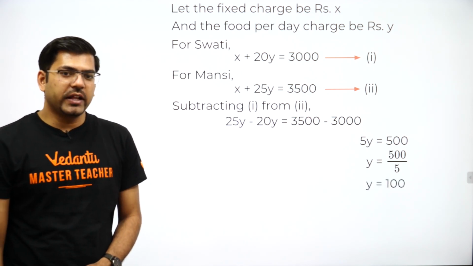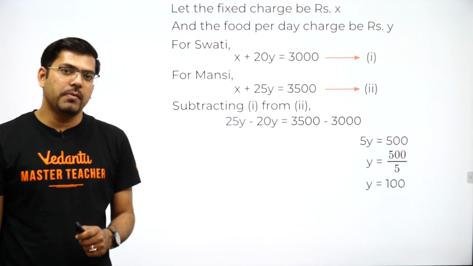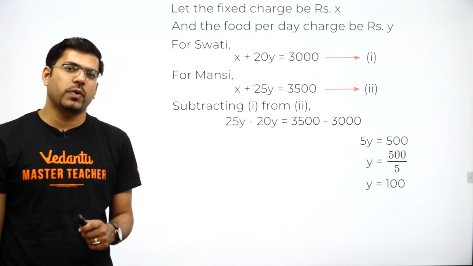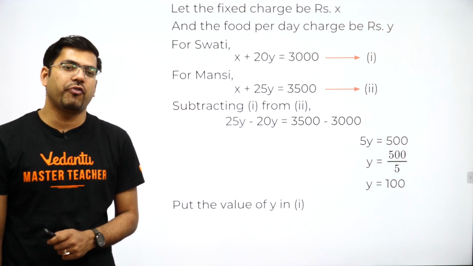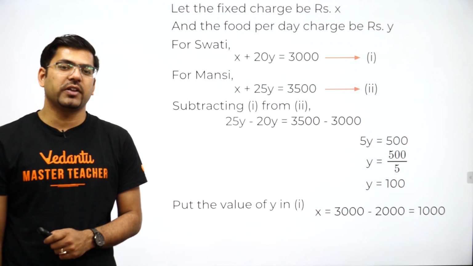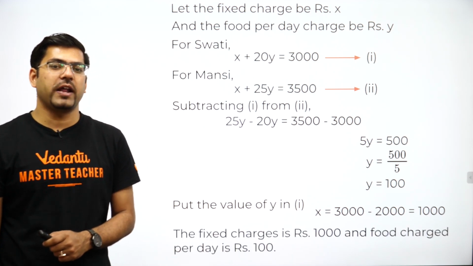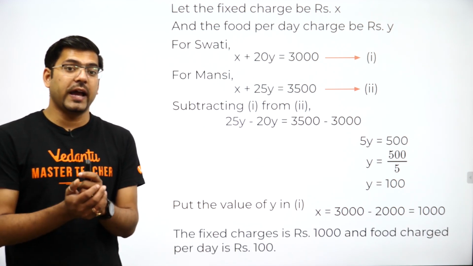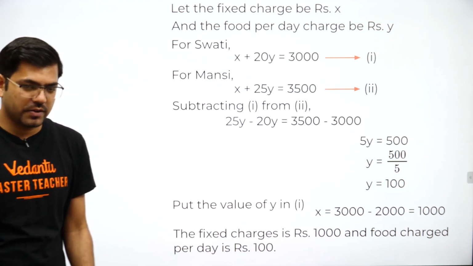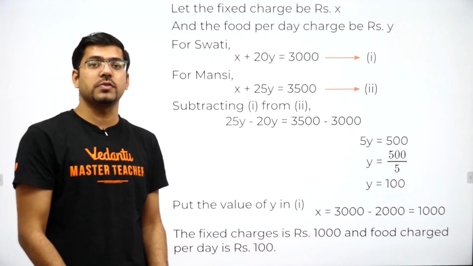Similarly, when I have the value of Y equal to 100, I will be putting this Y equal to 100 in the first equation and I will be getting the value of X. Y is nothing but 100 rupees per day. So X would be, I'm very sorry, Y was 100 and X was 1000.